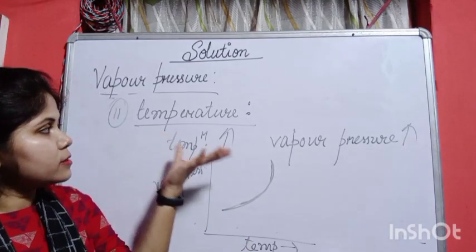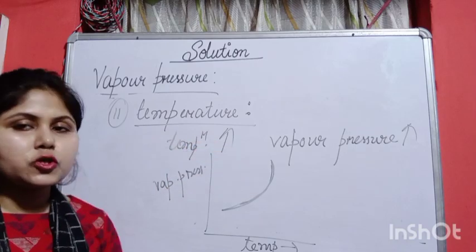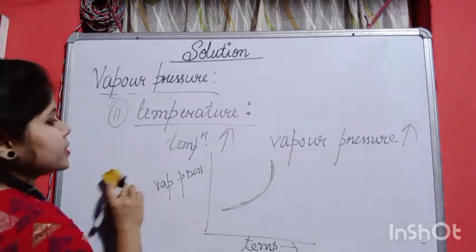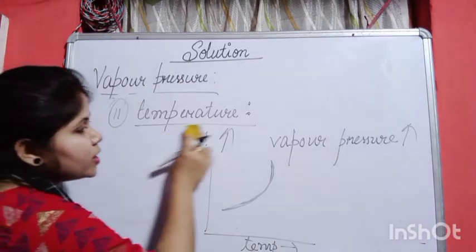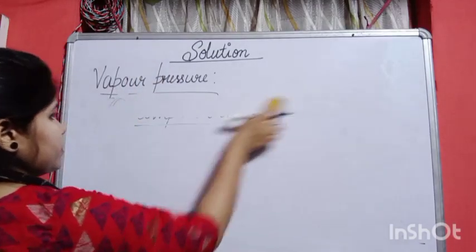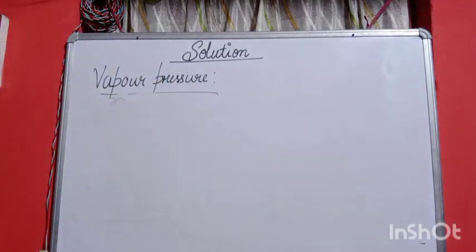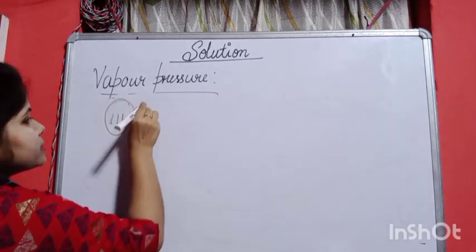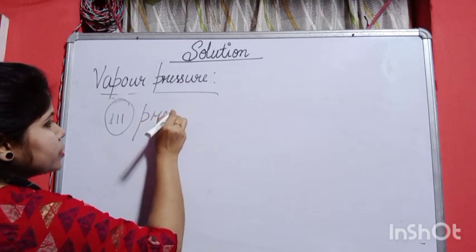That is the reason vapor pressure is directly proportional to temperature. Next, the third factor on which vapor pressure depends is the presence of impurity.